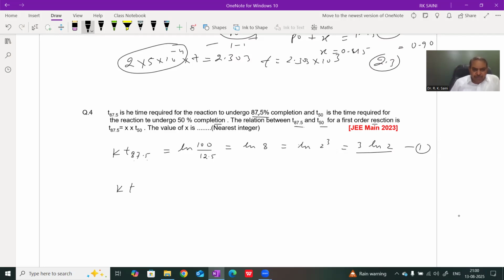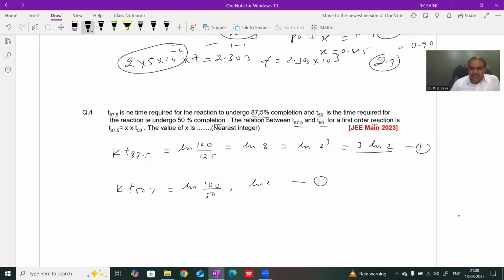Similarly, for 50%, suppose the initial amount is 100, and after 50% completion the remaining amount is 50. Therefore, it is ln 2.